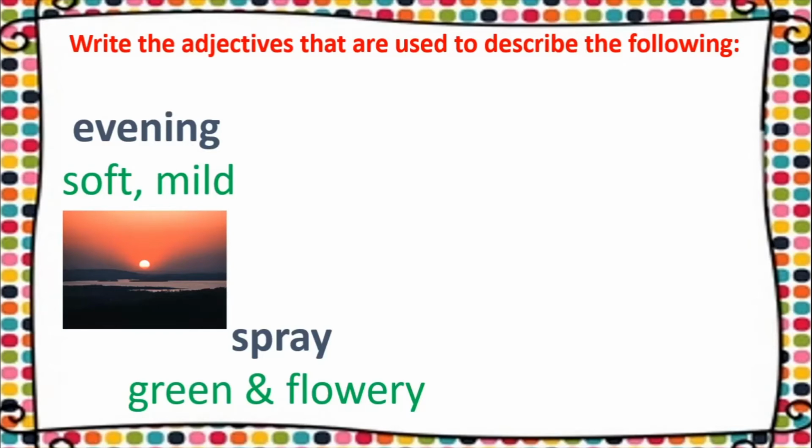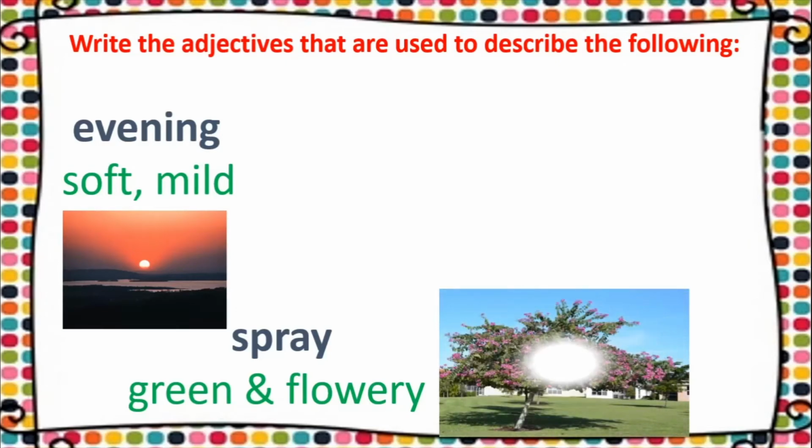Okay, so the words which are used to describe the tree are green spray and flowery spray. So green as well as flowery. You can see the green parts of the leaf and the colorful parts of the flower, and you can see a spray. Alright, next word that we have with us is sea.